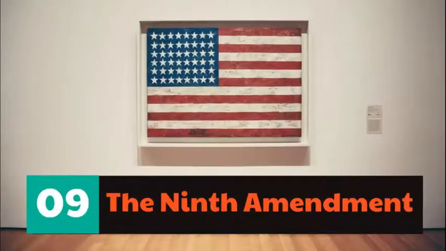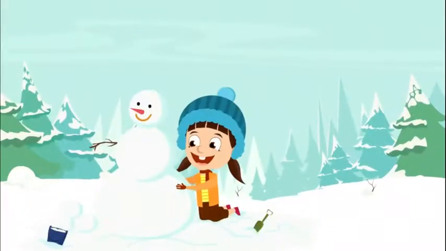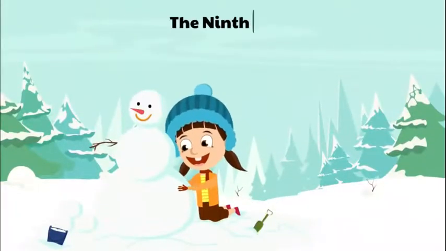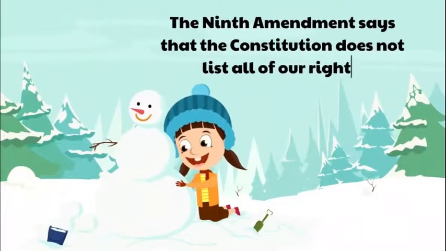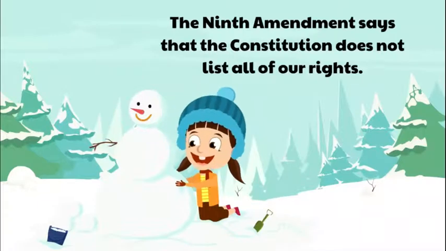All right, we're almost to the end. The Ninth Amendment, Amendment number 9. So what does the Ninth Amendment say? Well, the Ninth Amendment says that the Constitution does not list all of our rights. We have rights that aren't explicitly listed in the Constitution.